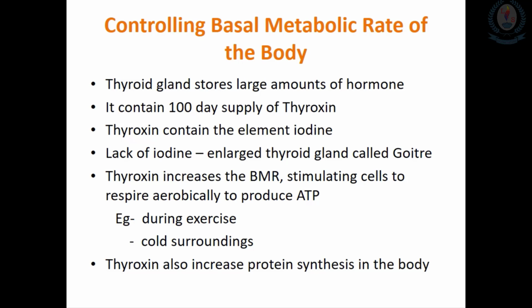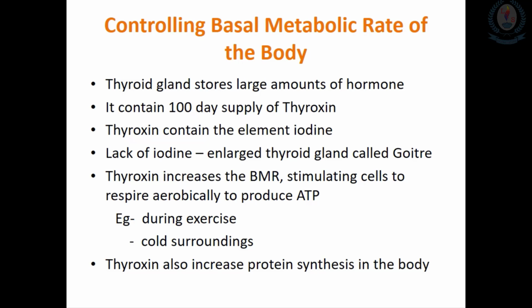What happens with the other glands? All other glands make their hormones when they are required, at the particular time. But the thyroid contains about a 100-day supply of thyroxine, so it is somewhat different from the other endocrine glands in the body.